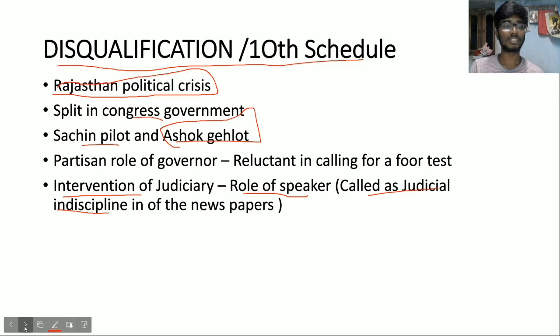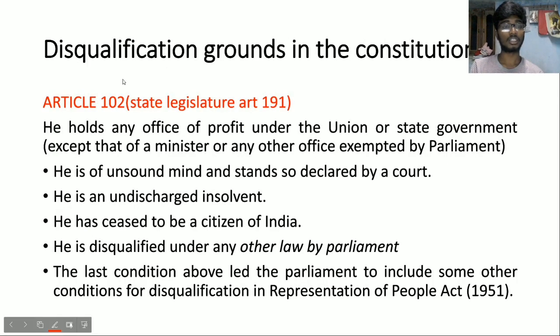So let us see what the issue is all about, and about disqualification. Disqualification grounds in the constitution: Article 102 and 191. You know the trick to remember articles. When an article is there in the union, if you want to know the same state article, you have to add 89 to it.